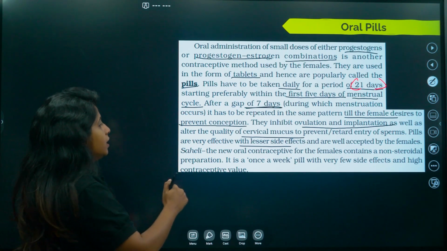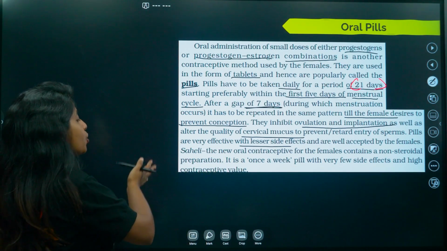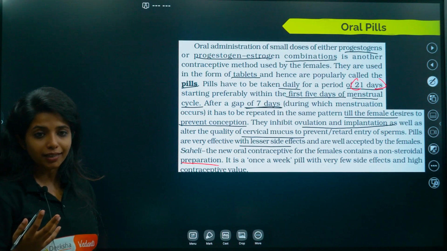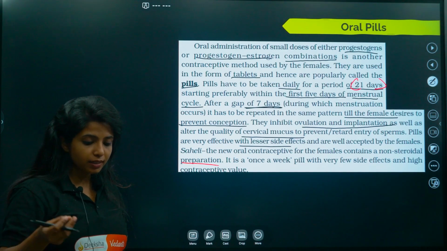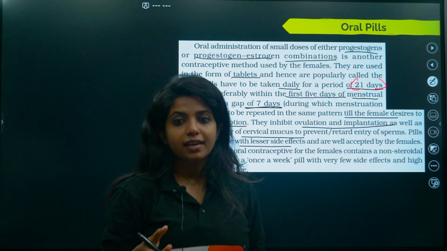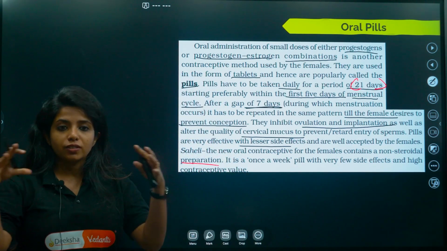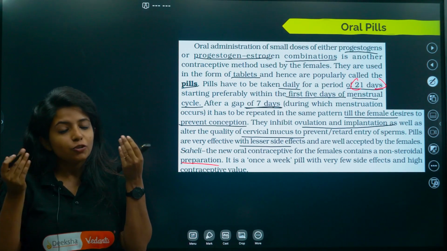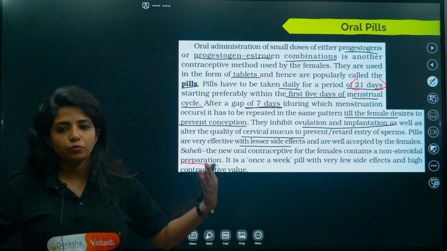Now, Saheli, the new oral contraceptive for the females, contains a non-steroidal preparation. As I told you, it is known as centchroman, right? And here non-steroidal preparation, as in what? Basically hormones are not being put in there. Instead, Saheli is a contraceptive pill which modulates the estrogen receptors. Now if estrogen receptors are not there to receive the estrogen, the endometrium lining won't be formed, right, and implantation won't be happening.